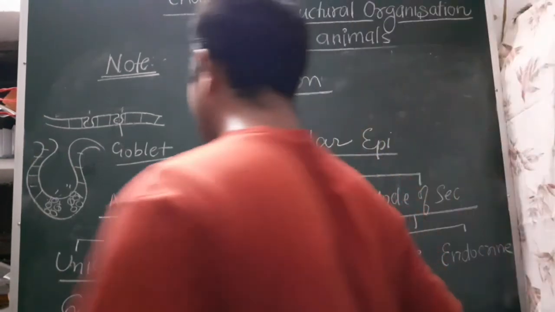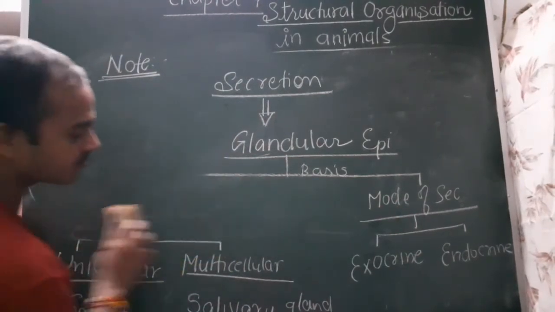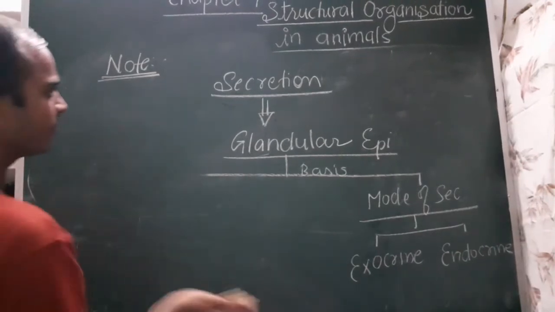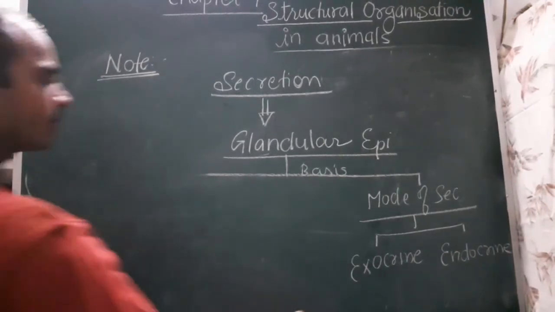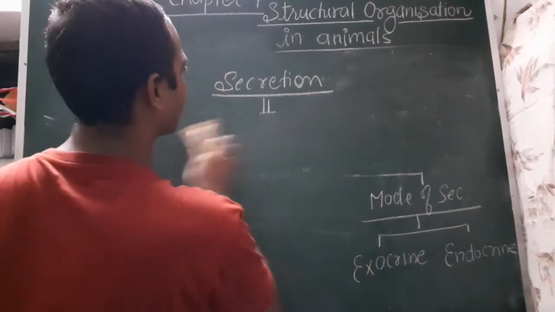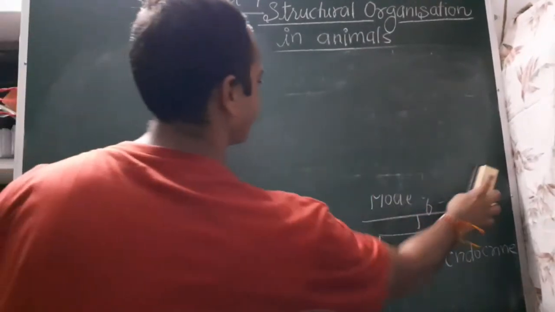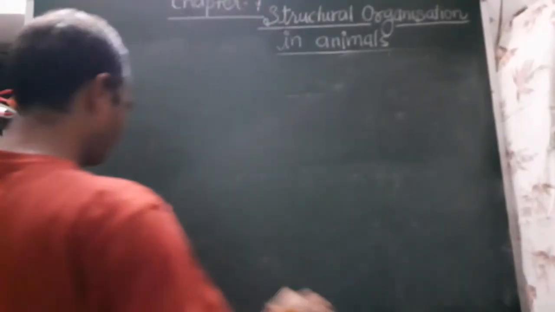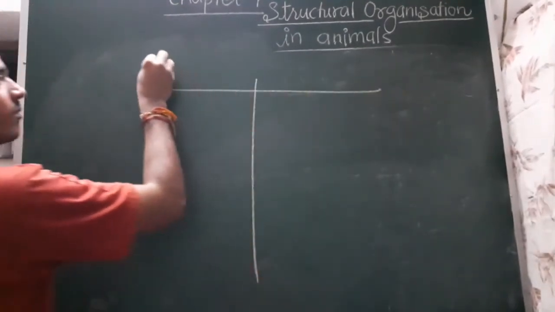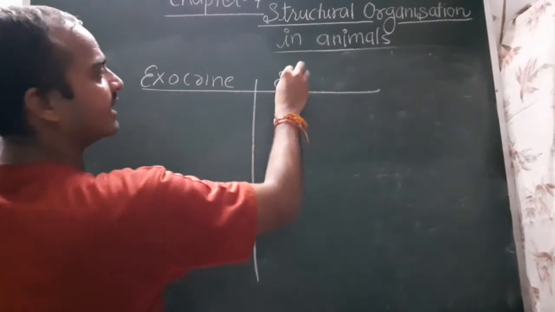So the difference between the exocrine and the endocrine gland is